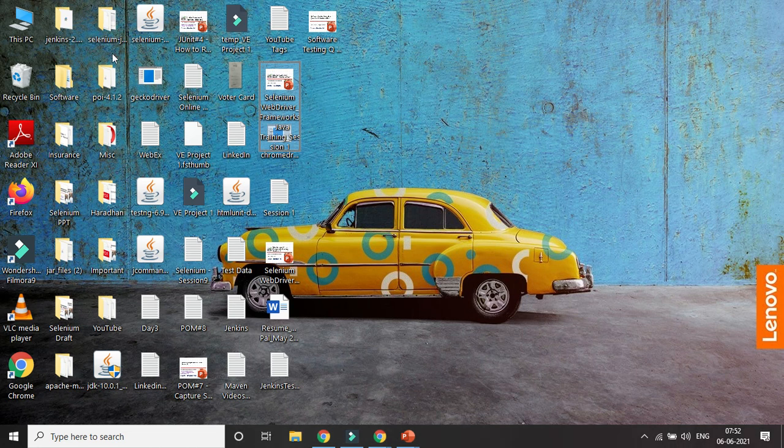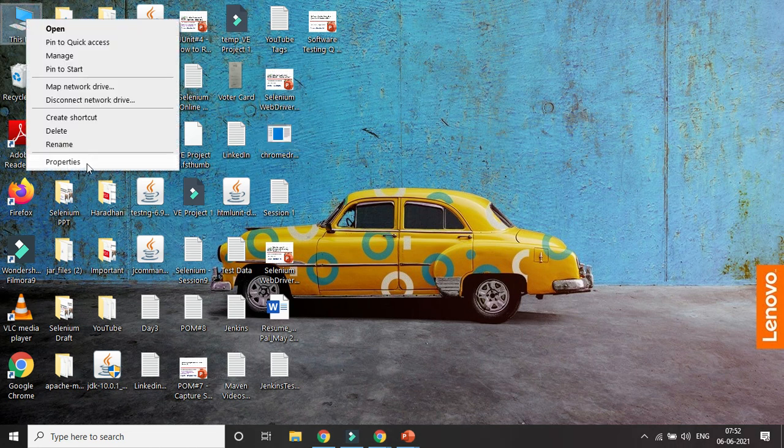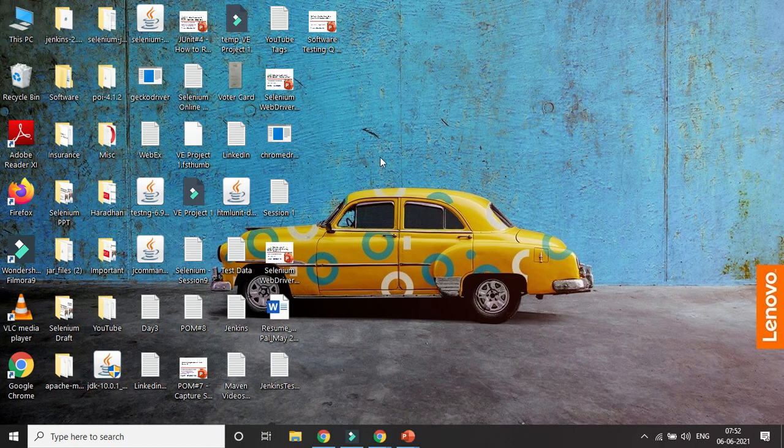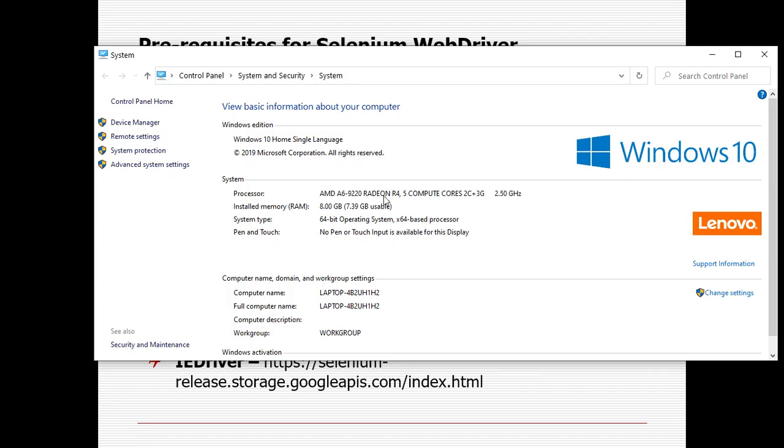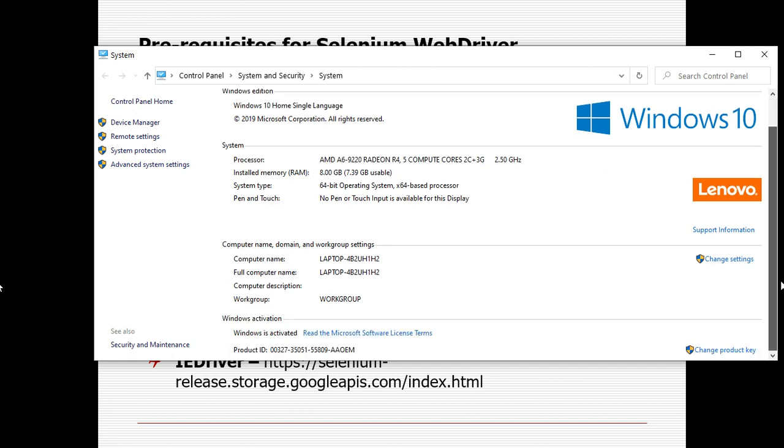First you need to click on My Computer, then click on Properties, and you can get all the details about your system. You can see here it's a Windows 10 system. It's a 64-bit machine, with all the configuration details. You can check it here. After that you can